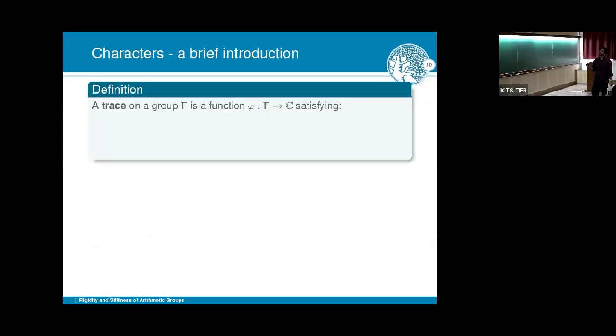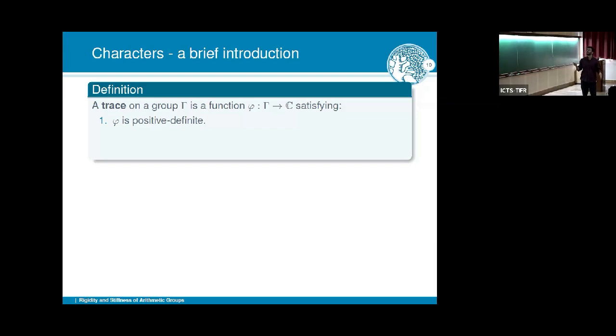So this leads us to talk about a notion called characters. There's a quite general notion which will allow us to answer this question. This is a bit maybe a diverging topic, so I'll do a brief introduction. It's not important to understand all the technical details. If you have a group gamma, a general group, a trace on this group is a complex valued function which is positive definite.